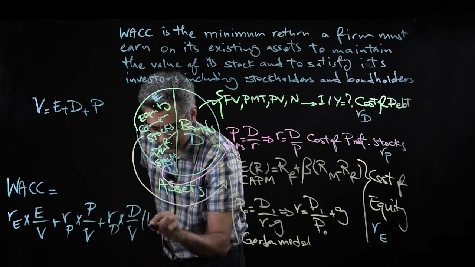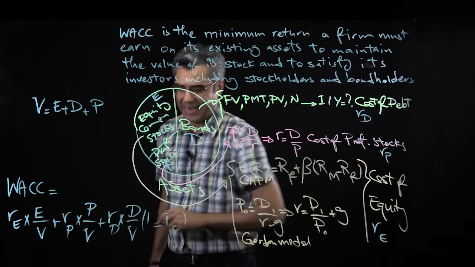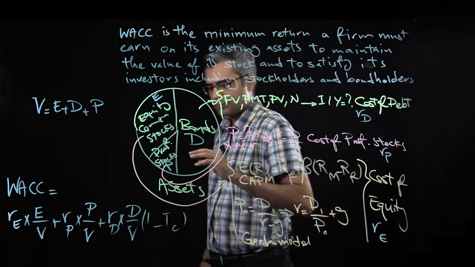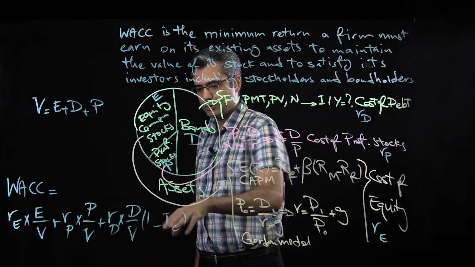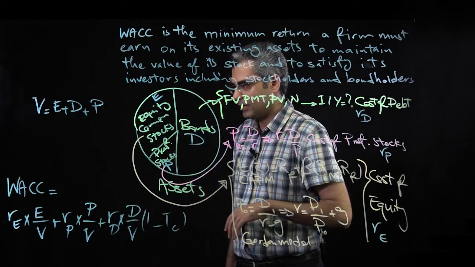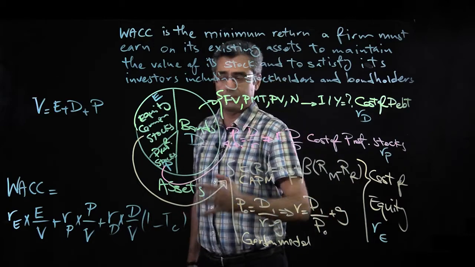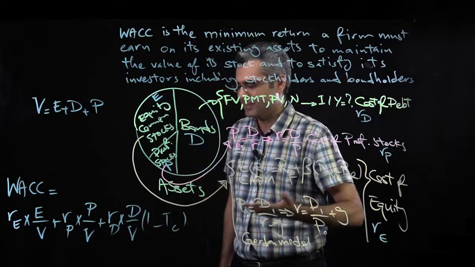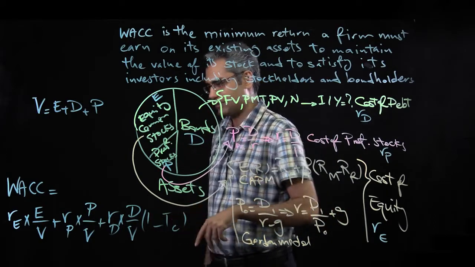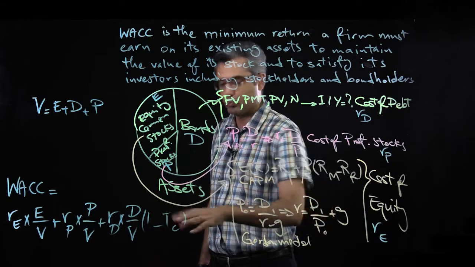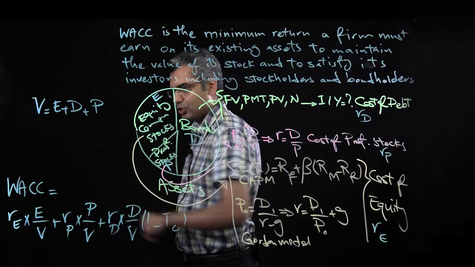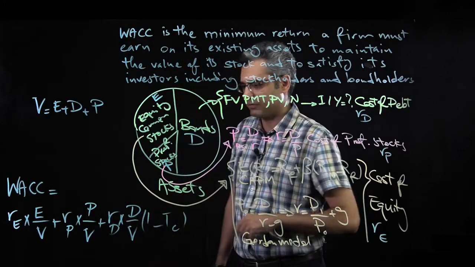But here I need to add one more term, 1 minus tax, because debt is tax deductible. You need to deduct the tax benefit, which means less cost for the firm. You apply the tax rate, which can be 30-40%. Then you compute this, and this is WACC, or weighted average cost of capital.